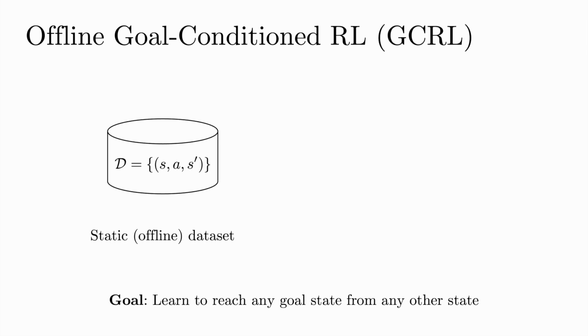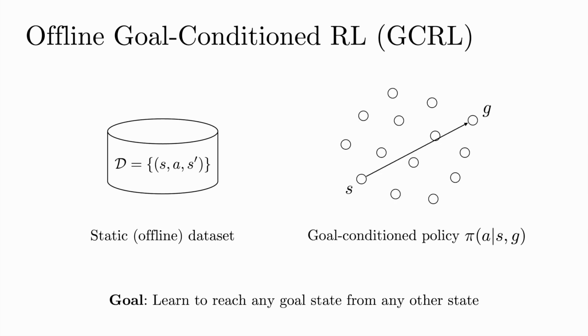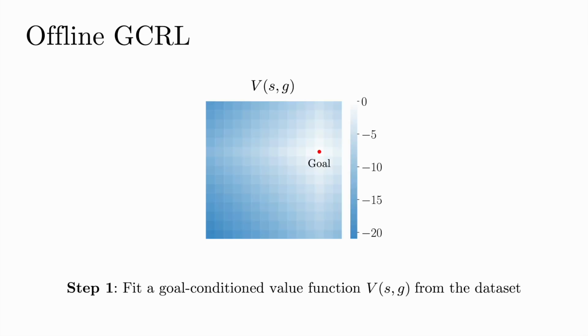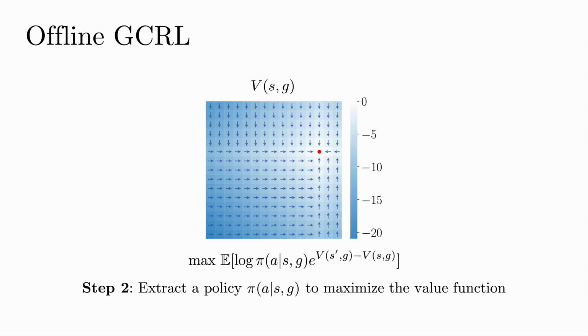More specifically, the goal of offline GCRL is to learn to reach any goal state from any other state from a static data set D by learning a goal-conditioned policy. The most straightforward approach to offline GCRL is as follows. First, we train a goal-conditioned value function using any value-based offline RL algorithm like CQL or IQL. This is an example of an optimal goal-conditioned value function. The closer to the goal, the higher the value. And then we extract a policy to find actions that lead to higher values. This can be easily done with a weighted regression objective.